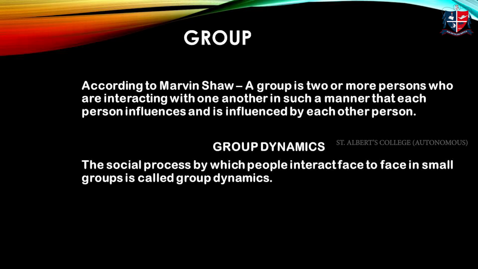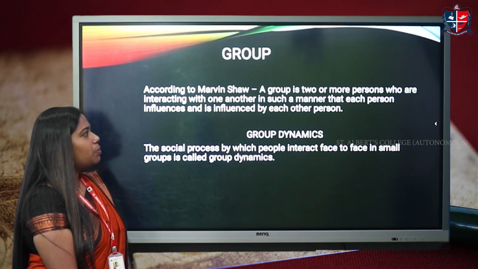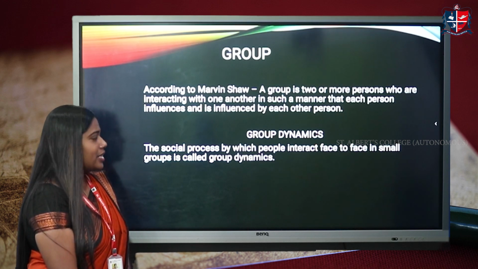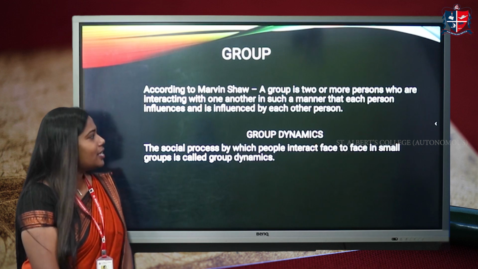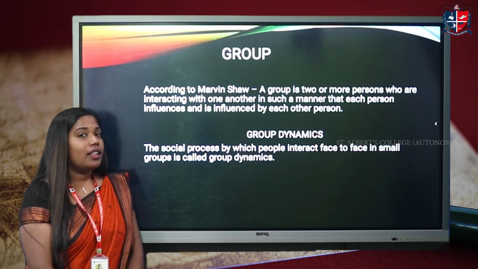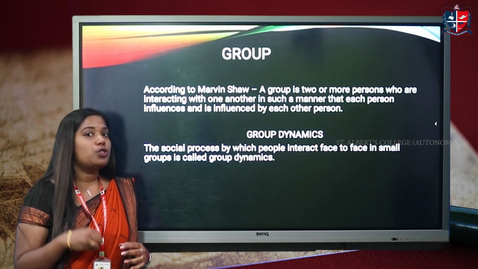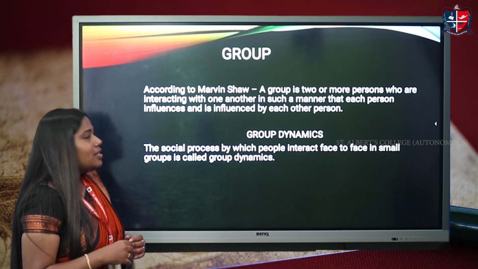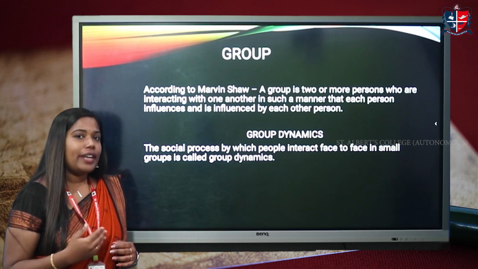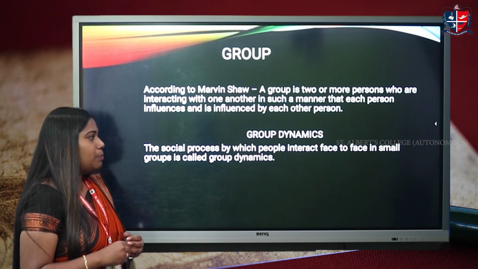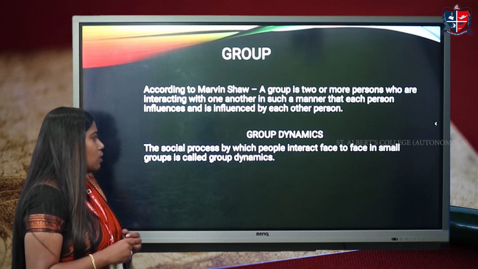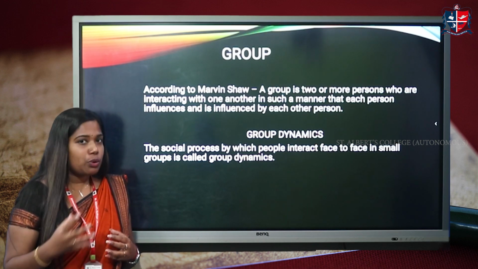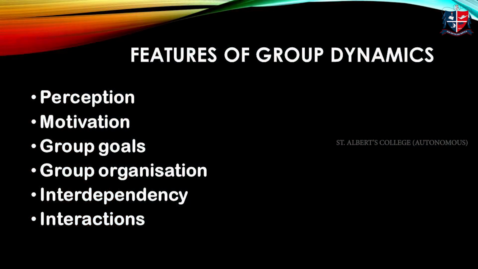We can look at the definition of group. According to Marvin Shaw, a group is two or more persons who are interacting with one another in such a manner that each person influences and is influenced by each other person. That is, a group is the combination of two or more persons and they should influence each other. That is the definition of group. And group dynamics: the social process by which people interact face to face in small groups is called group dynamics. The factors including all the actions in the group that together we are calling as group dynamics.